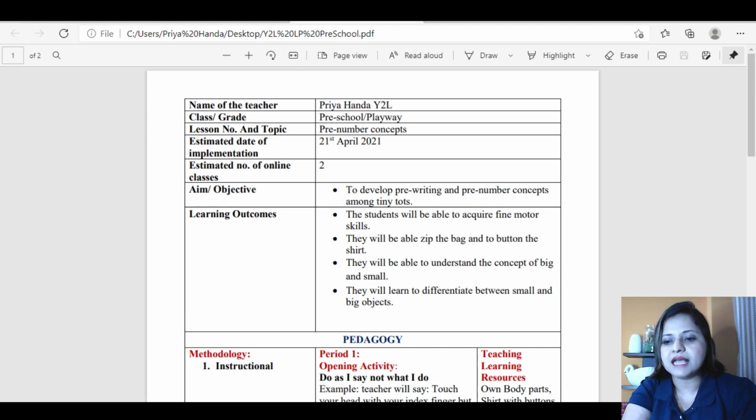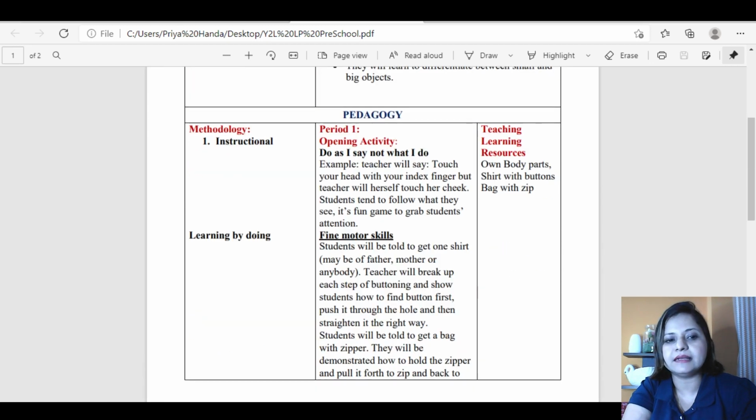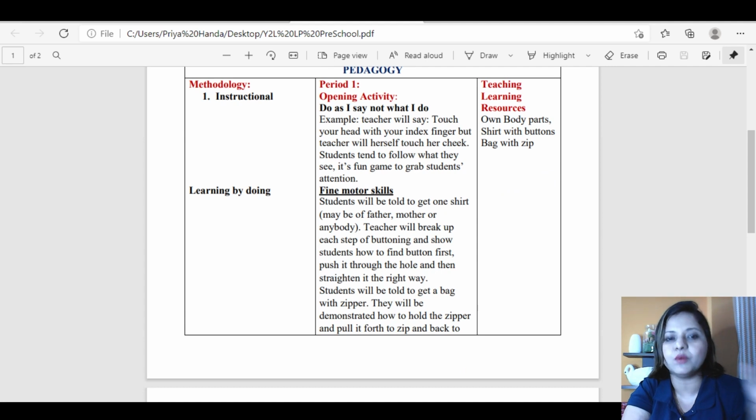Coming to pedagogy, as I was saying that we'll run parallel here. Now you see in methodology, I've given number 1, which means for the first period. Then I've taken period 1. What's going to happen in first period? And then in teaching learning resources, the first period teaching learning resources I've mentioned parallelly only.